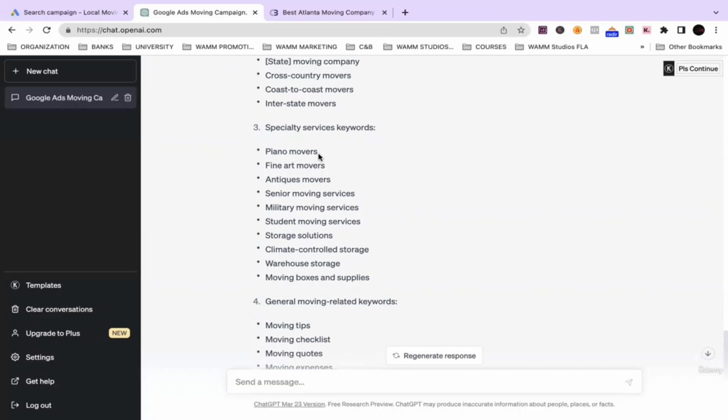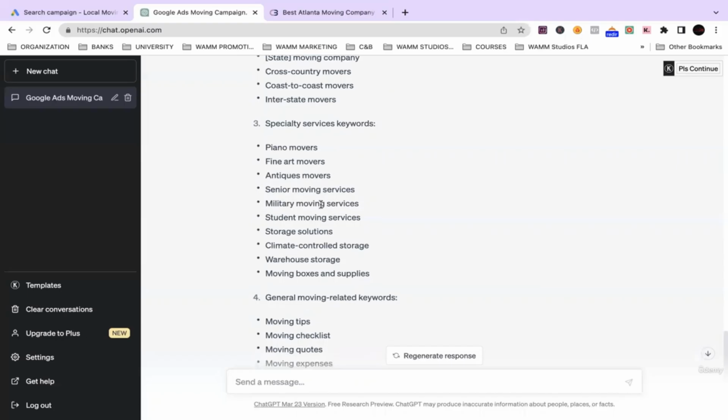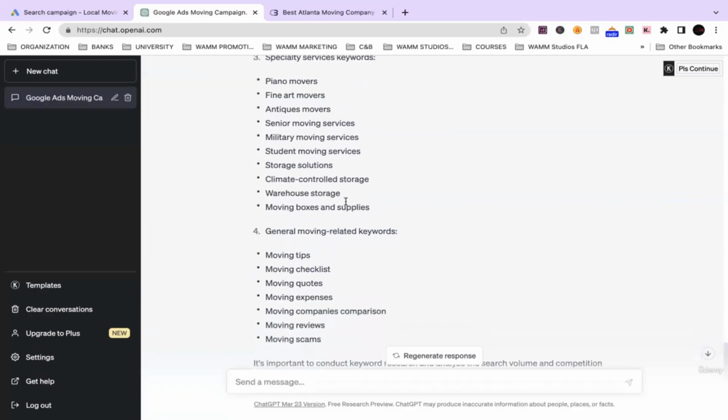Piano movers, fine art movers, antique movers, senior moving services, military moving services. There are companies that specialize in a particular service. There are companies that do some of these and only these, right? There are companies that specialize in military moves. There are people that only do piano moves. All right. So this is a great one.